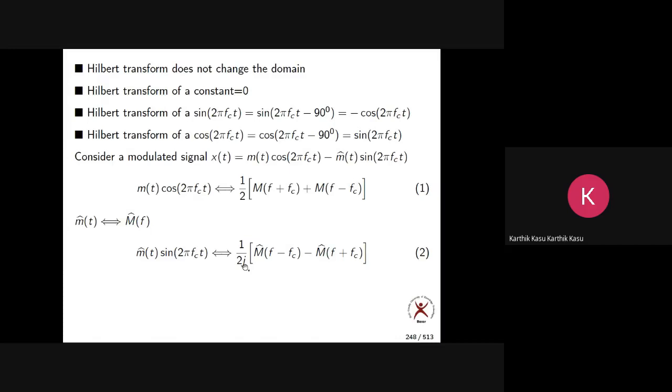Because the Fourier transform of sin 2 pi fct is what? Can you tell me, anyone?